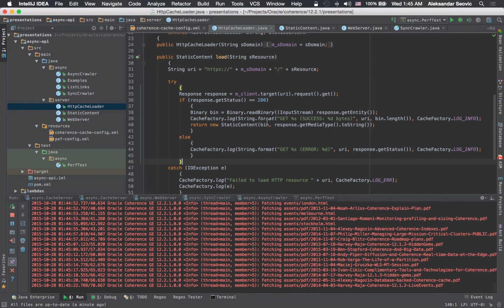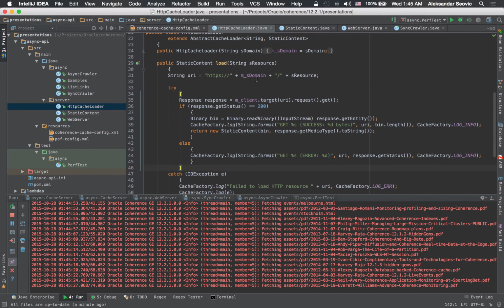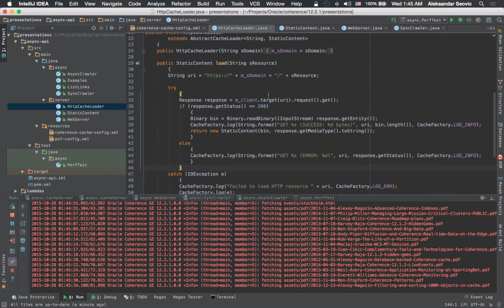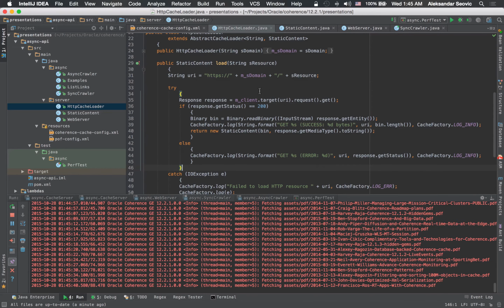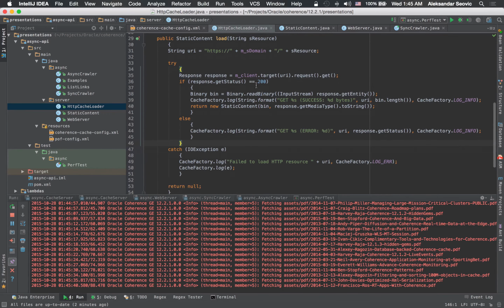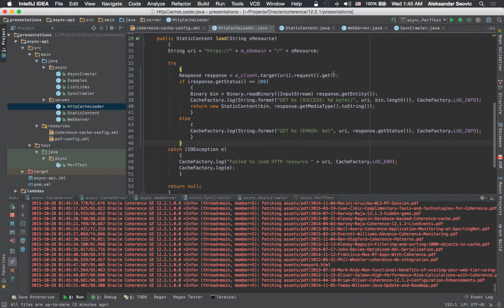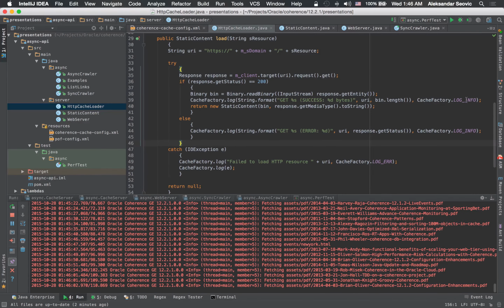So when we do a get request on a cache, if the object is not already there, it will go and fetch it based on the domain and resource name it is configured with. So for the coherence.java.net domain, it will go to the resource that we specify, and we have coherence.java.net defined as a cache name. What it does is it basically uses a Jersey client to simply make a GET request to the target URI. If the status is 200, it reads the binary, it logs on the server that it succeeded,